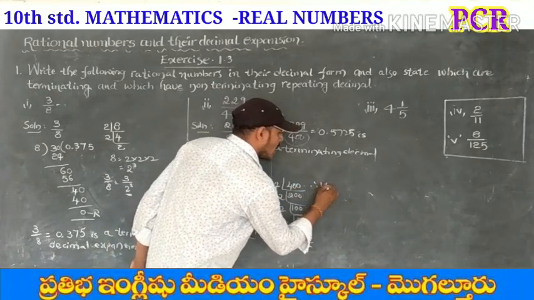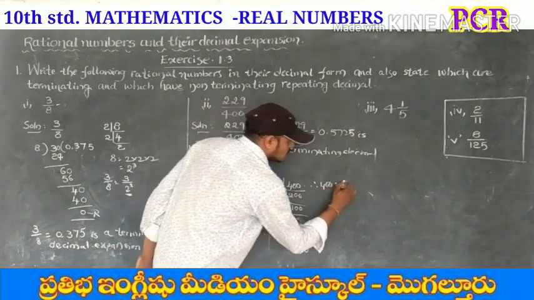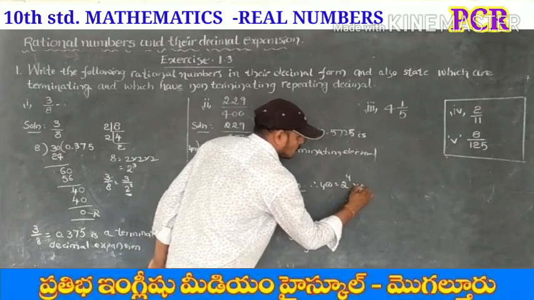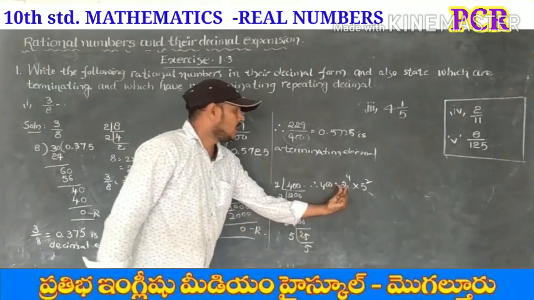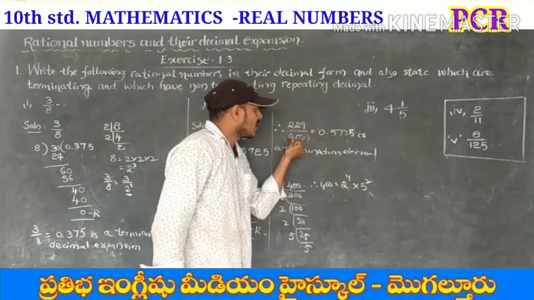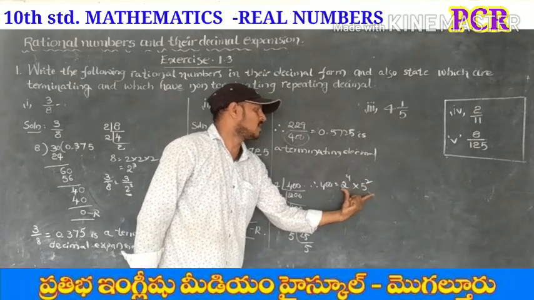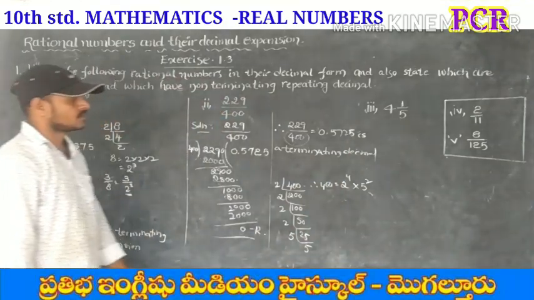Therefore 400 is equal to 2 into 2 into 2 into 2, 4 times, that means 2 power 4 into 5 into 5, 2 times, 5 square. So see this: the prime factorization of the denominator has powers of 2 and powers of 5. That's why this is a terminating decimal.